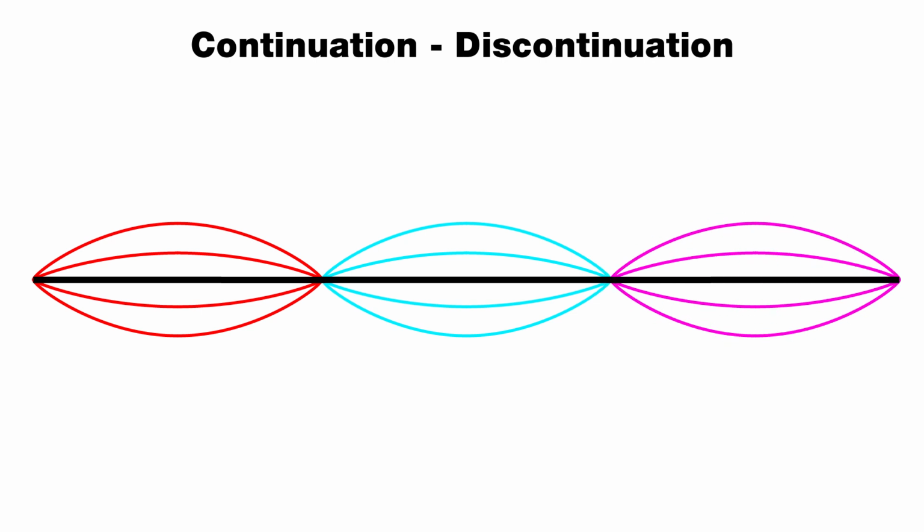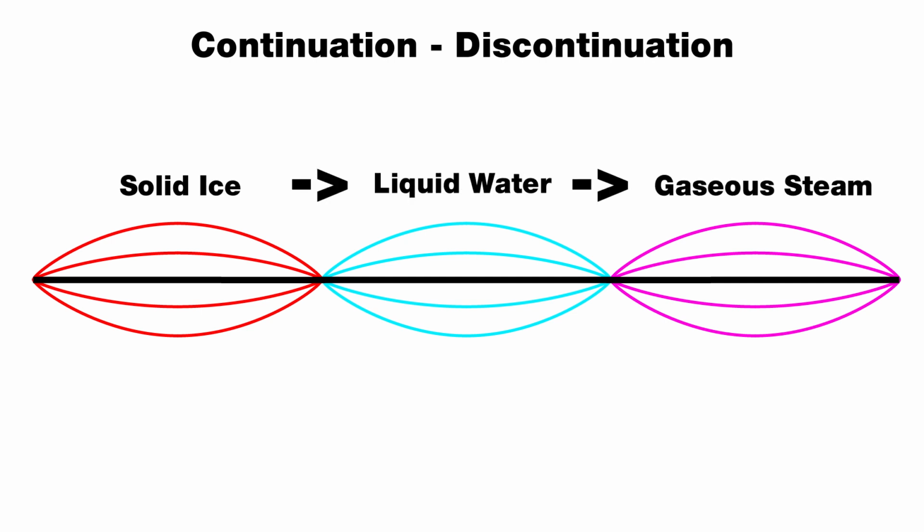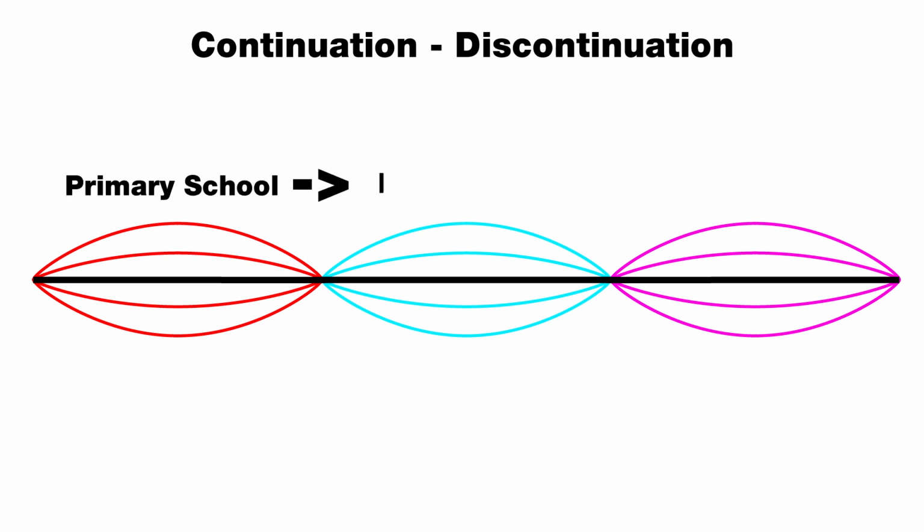When ice melts into water, the solid state is discontinued. When liquid water evaporates into gaseous steam, the form of liquid discontinues. But throughout these processes, the nature of hydrogen dioxide still continues as H2O. When a student finishes primary school and attends high school, their primary school discontinues, but their education continues in the form of high school. The same can be said from high school to university.